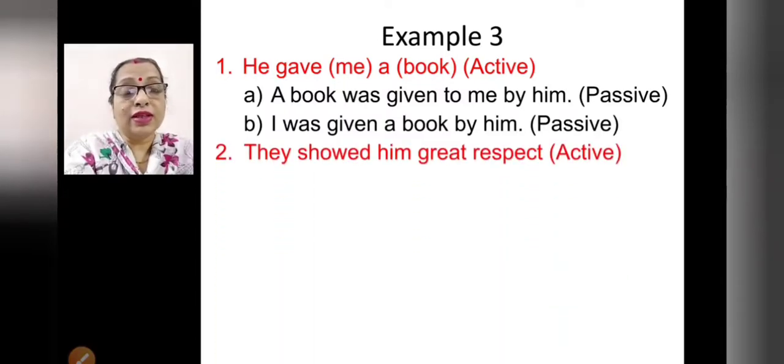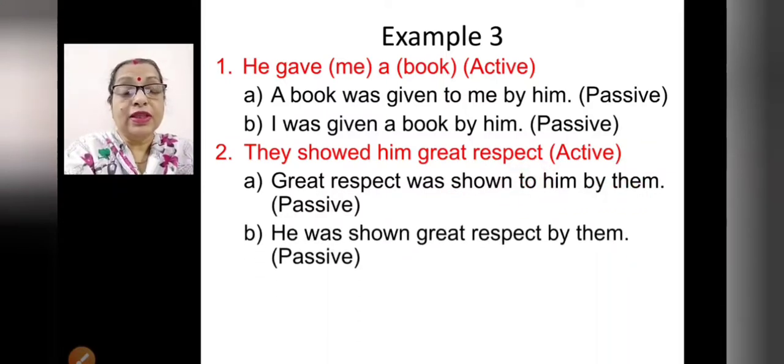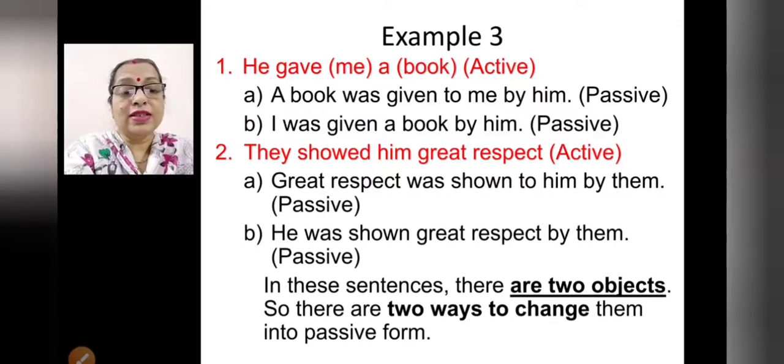They showed him great respect. Here also we have two objects. They showed him, okay, and great respect. So how can you write? Great respect was shown to him by them. Another way, he was shown great respect by them. In these sentences there are two objects, so there are two ways to change them into passive form.